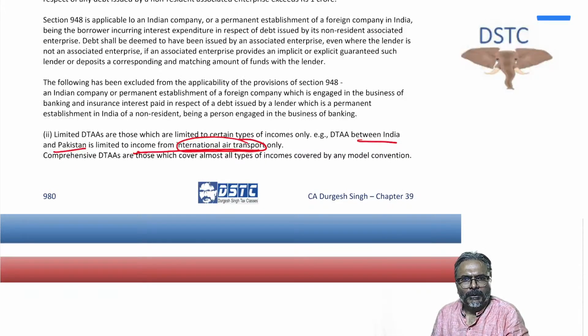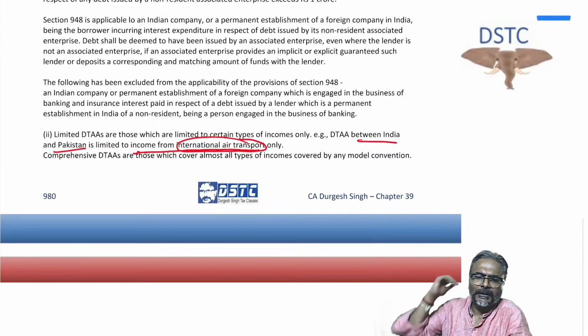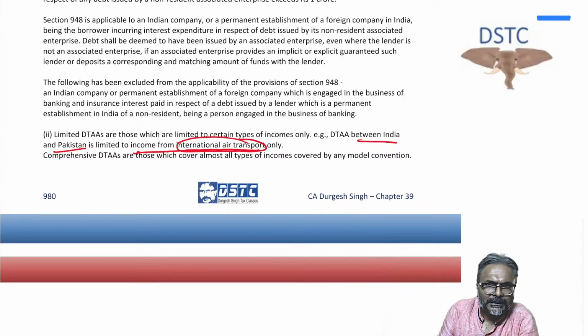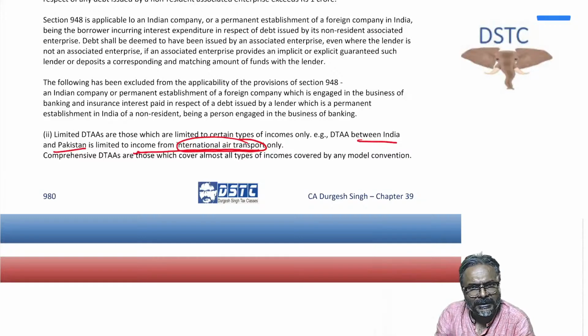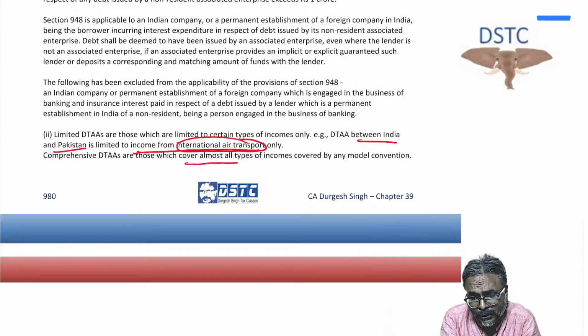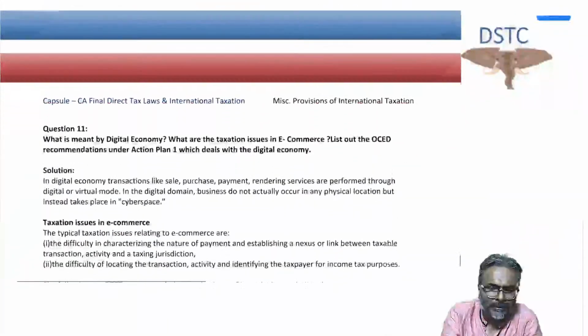So the limited DTAA, we find it in the India-Pakistan DTAA, where we have got a limited entry of what? Only how to decide the taxation right in respect of international air transport between the two countries. That is it. Only two articles. Treaty is over. Whereas a comprehensive DTAA covers almost all types of income, not only a particular income, but almost all types of income covered by any model convention. That becomes a comprehensive DTAA.